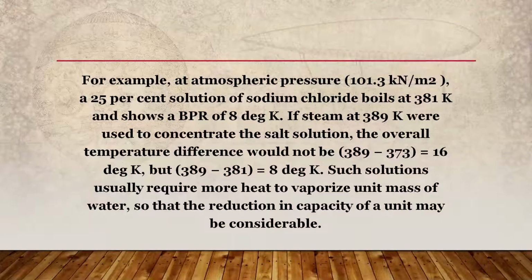For example, at atmospheric pressure 101.3 kN per meter square, a 25% solution of sodium chloride boils at 381 Kelvin and shows a BPR of 8 degree Kelvin. If steam at 389 Kelvin were to be used to concentrate the salt solution, the overall temperature difference would not be 389 minus 373 equals 16 degree Kelvin, but 389 minus 381 equals 8 degree Kelvin. Such solutions usually require more heat to vaporize unit mass of water so that the reduction in the capacity of a unit may be considerable.